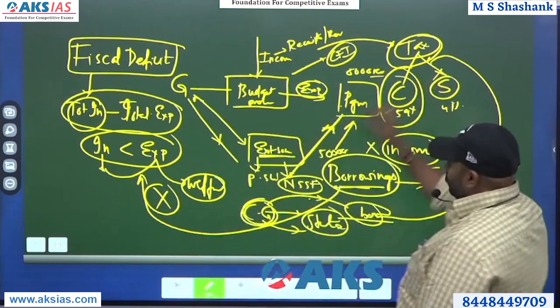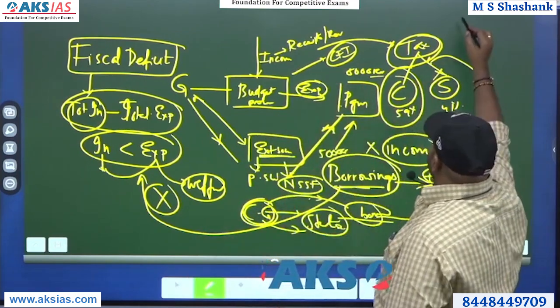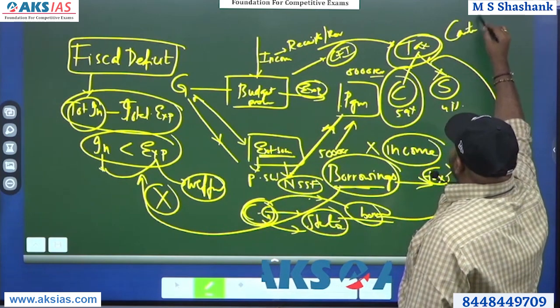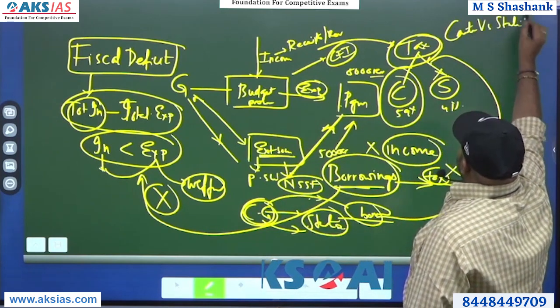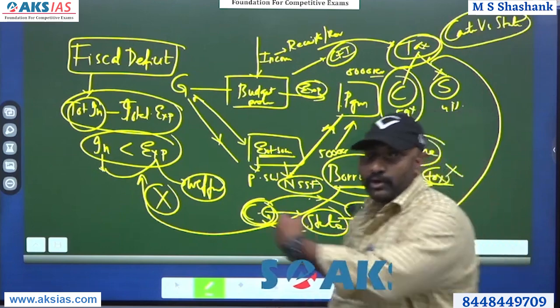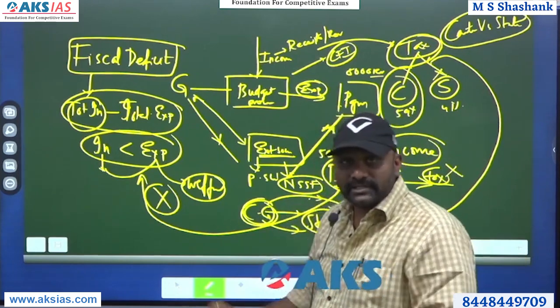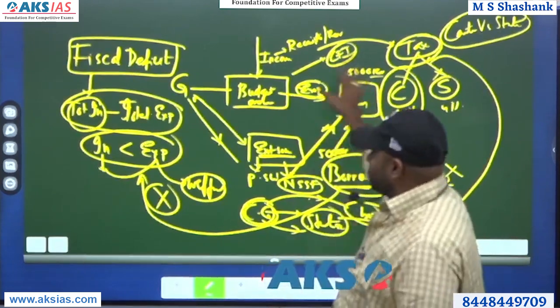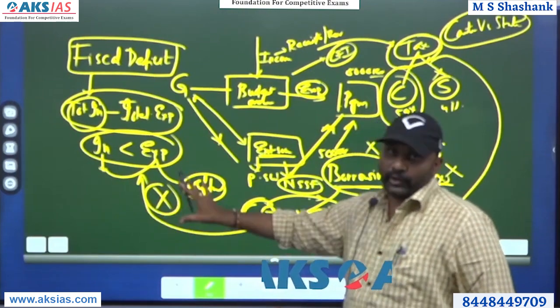Therefore, this off-budget borrowing is leading to something called the center versus state issue. A lot of states are unhappy with the center because of this off-budget borrowing. So that is the issue. So this is the concept of off-budget borrowing.